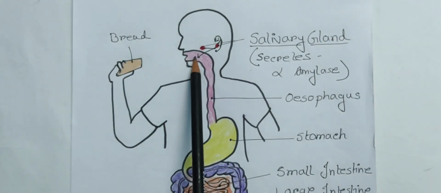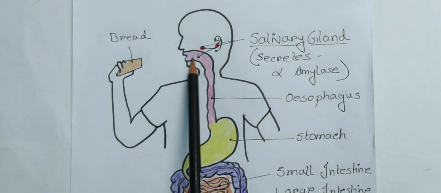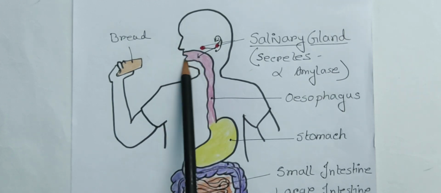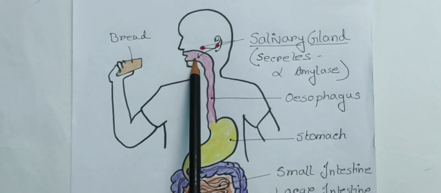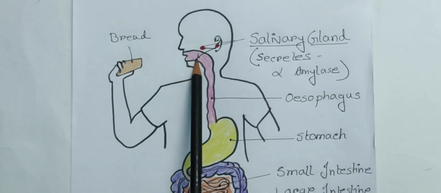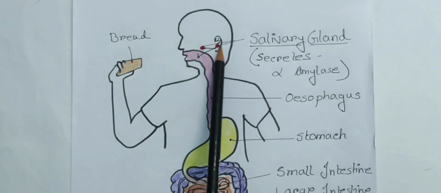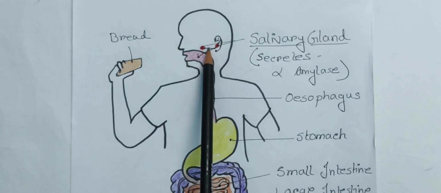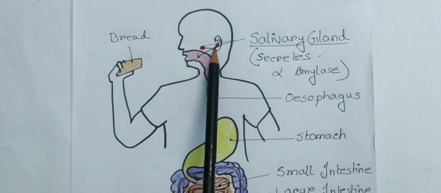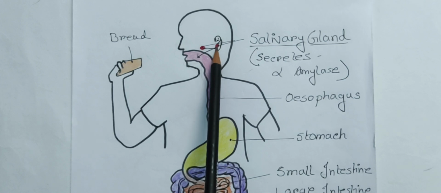So when we take in food, here is a bread. When we take in food, that food is broken down physically and chemically. Physically by the teeth and tongue, it is divided into small pieces, and then there are salivary glands. Look at the picture. Three salivary glands are there, but here I am showing you two glands, and another one is the submaxillary, submandibular and parotid.